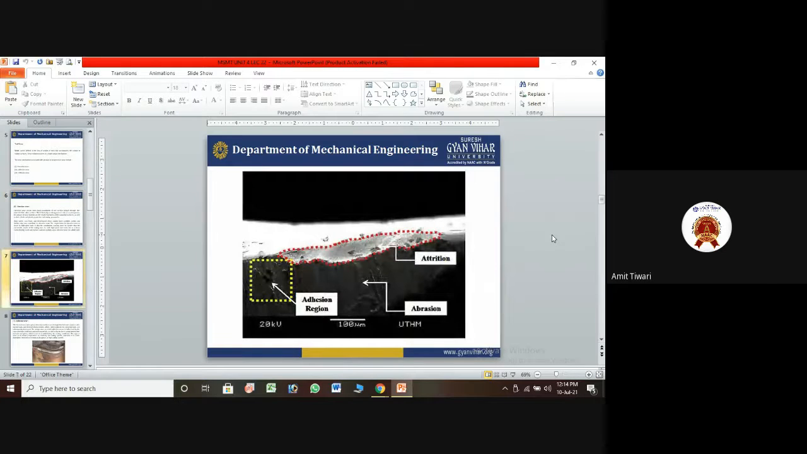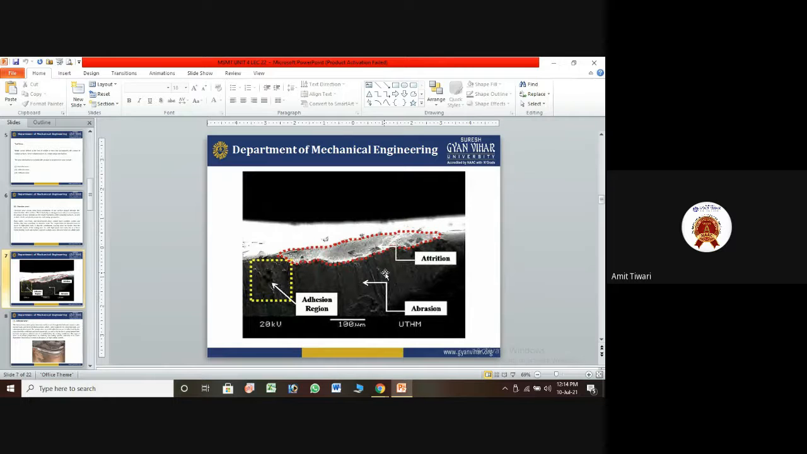Now you can see the next, these are the diagrams related to abrasive wear and adhesion wear. We are basically discussing abrasion wear. The second one we will discuss later, that is adhesion wear. First of all, discussing abrasive wear. So this is some microstructure. You can see these are some microstructure zones of abrasion here of the material, which is related to that.